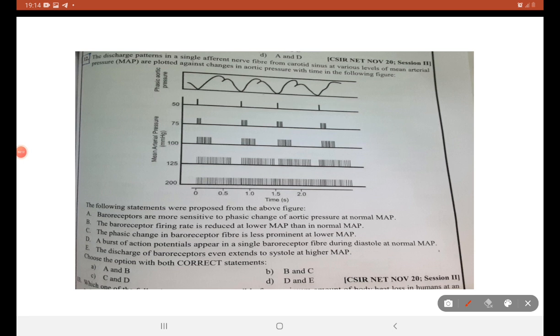Baroreceptors are more sensitive to phasic change of aortic pressure because the baroreceptors are present in the aorta. Firing rate is reduced if it is lower than mean arterial pressure. Phasic change of baroreceptor fiber is less prominent at lower mean arterial pressure.